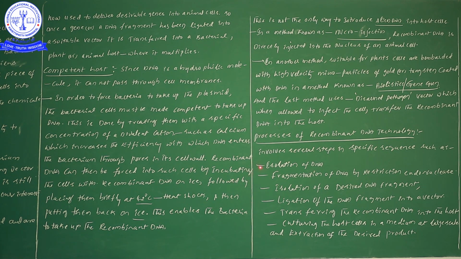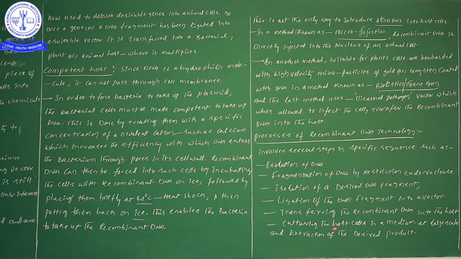First of all, isolation of DNA. Second, fragmentation of DNA by restriction endonuclease. Next, isolation of a desirable DNA fragment. Next, ligation of the DNA fragment into the vector. Next, transferring the recombinant DNA into the host. Next, culturing the host cells in a medium at a large scale, and extraction of the desired products.